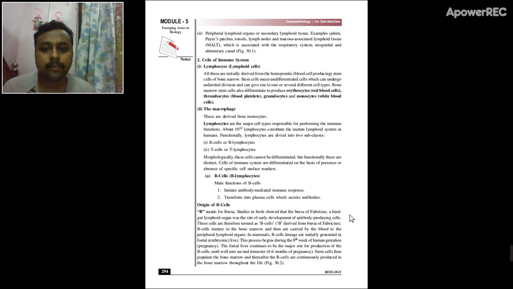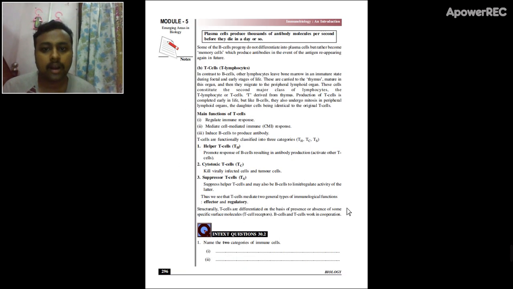Apart from B cells, there are T cells, or T lymphocytes. The term T derives from the organ thymus. The thymus is the place where T lymphocytes get educated or matured.